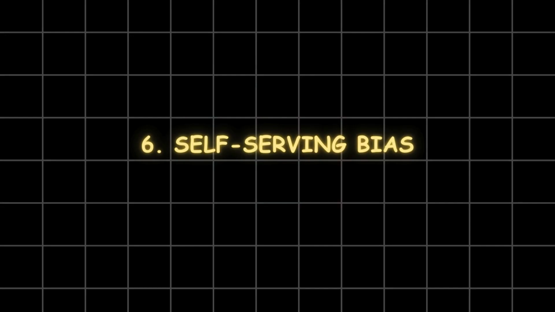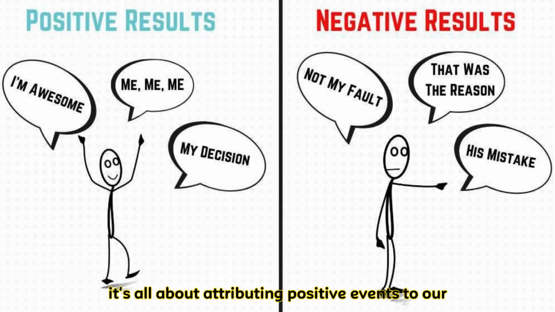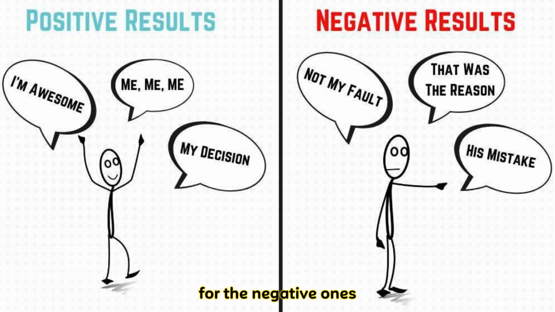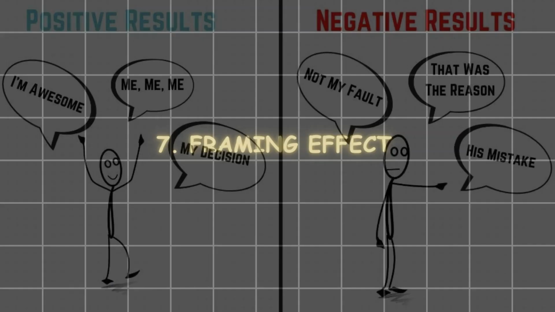6. Self-serving bias. It's all about attributing positive events to our character and blaming external factors for the negative ones. Classic human psychology, right?